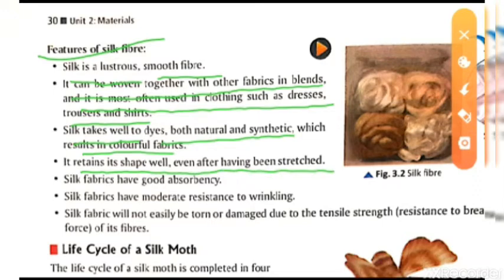In other fabrics we can see that the shape is changed, that means maybe it will be stretched or it will shrink, but in the case of silk the length will be the same, the shape will be the same. Silk fabric has good absorbency, that means it absorbs very fast. If you are sweating, they will absorb that also. Silk fabrics have moderate resistance to wrinkling, so you will not get these problems in silk.